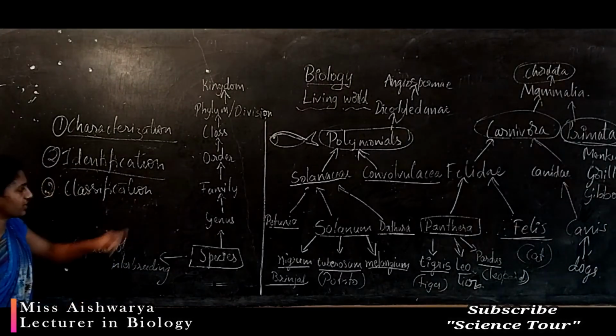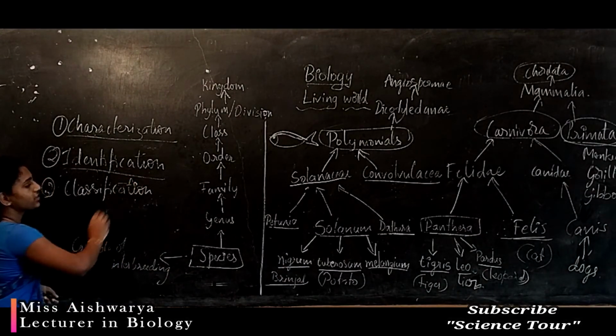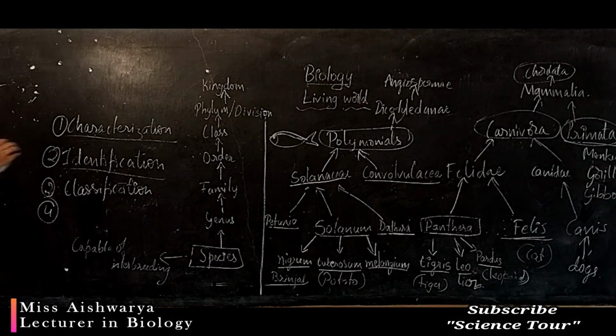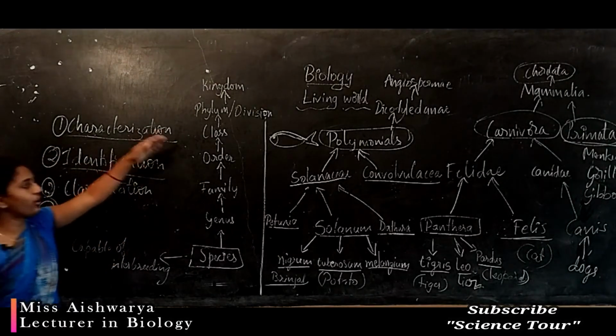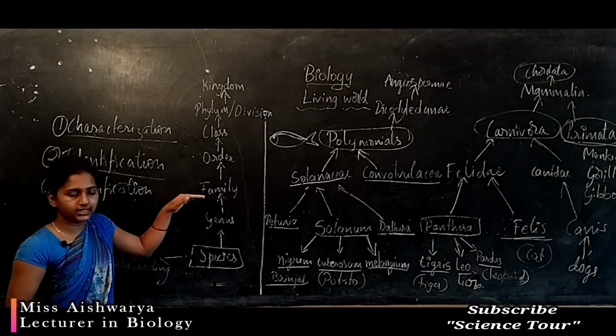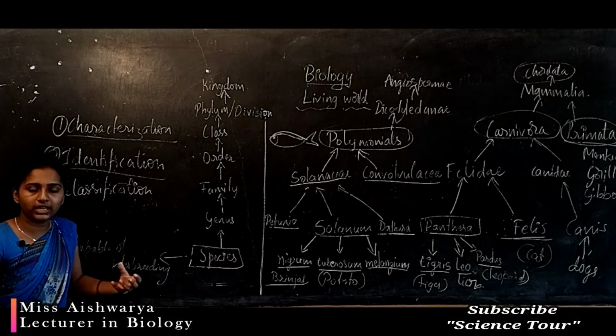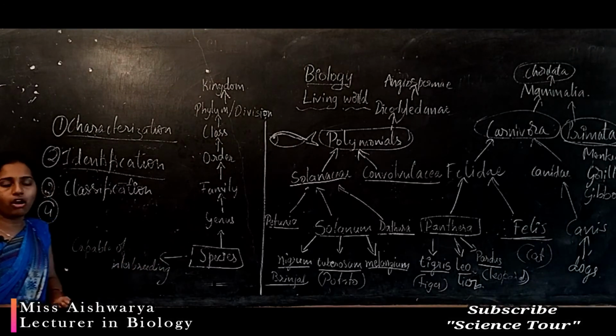Next process is classification, and the last process is, after you identify up to the family, you should name the particular organism.